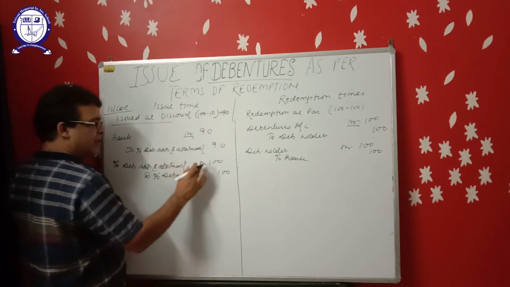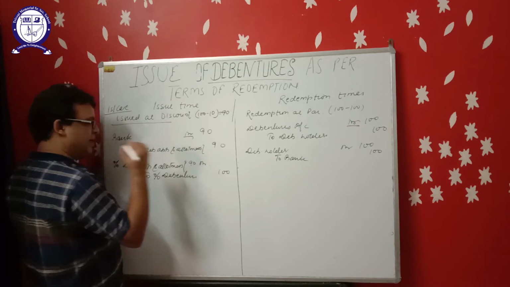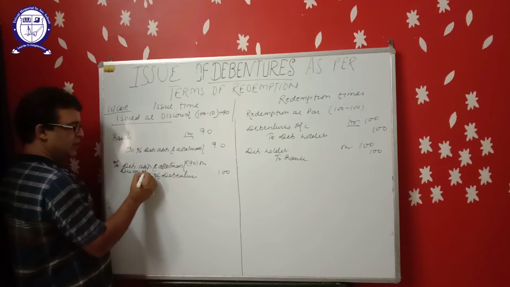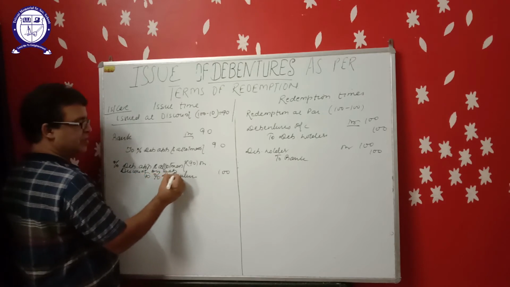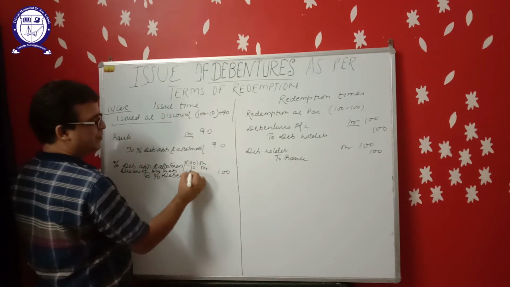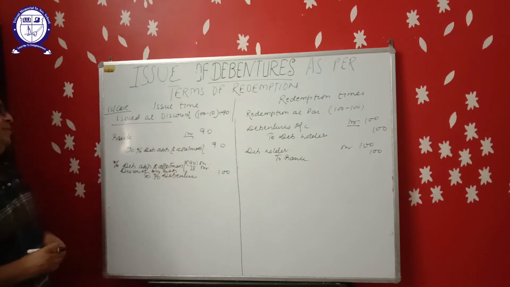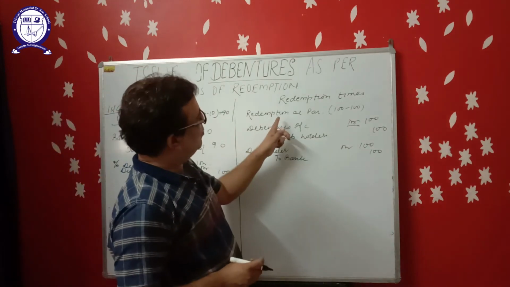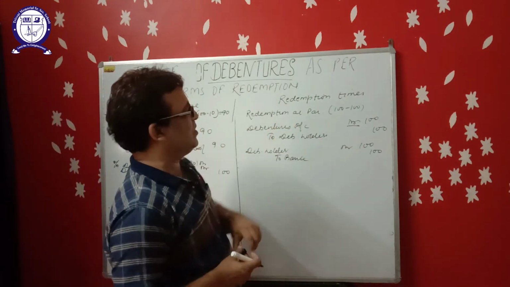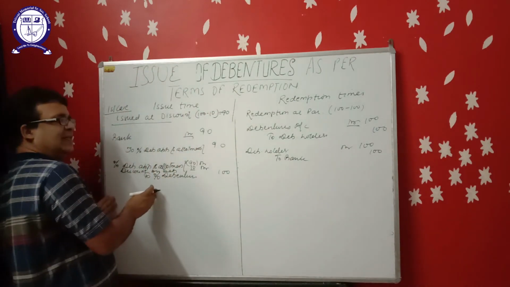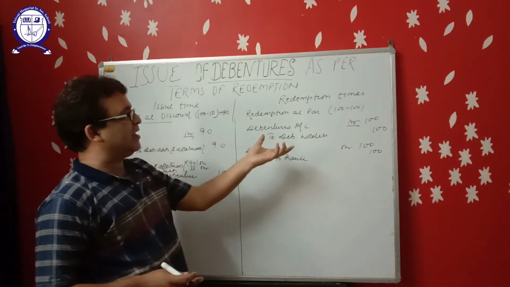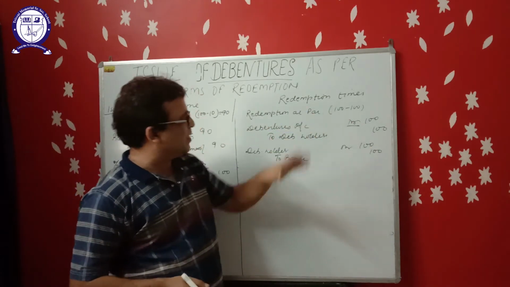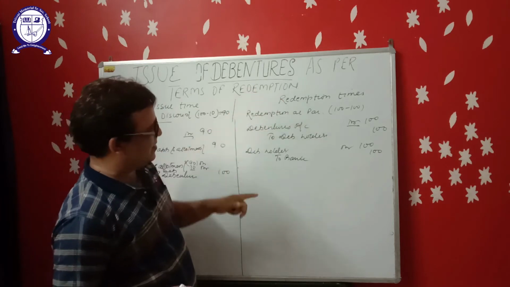Next entry, debenture application allotment 90, discount on debentures account will be debited here, 10, total 100. This will be the journal entry at the time of issue of debentures. Now at the time of redemption of debentures, debenture account debit to debenture holder, same entry as in the previous case,